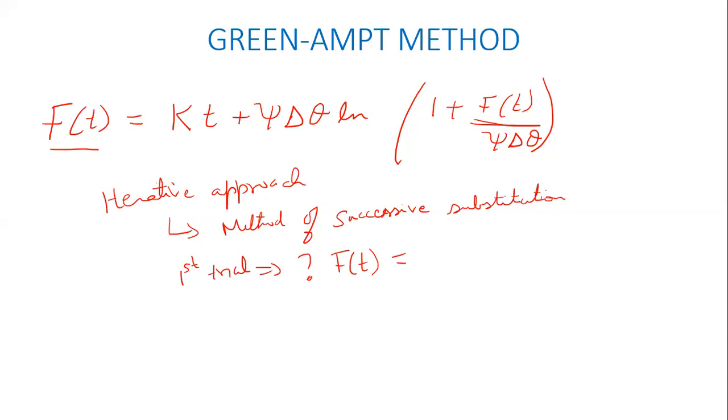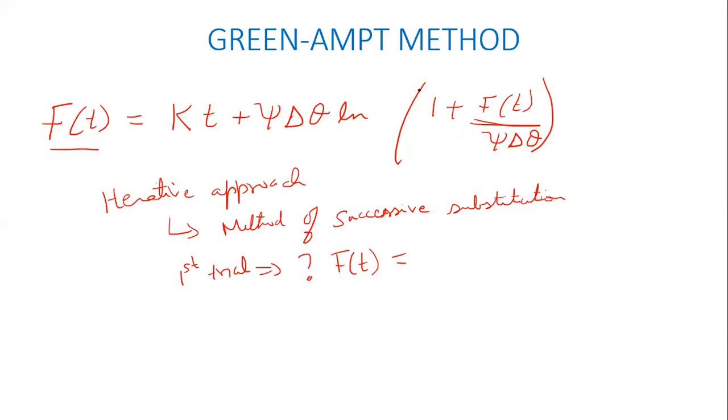So what I'm saying is, to solve this equation, I make an initial guess of F of t. I take that initial guess and put it into the equation. Which side of the equation do I put it in? I put it into the right hand side. I put this initial guess of F of t into the right hand side over here. Once I put that in, everything in the equation is known. K is known, T is known, psi is known, delta theta is known.